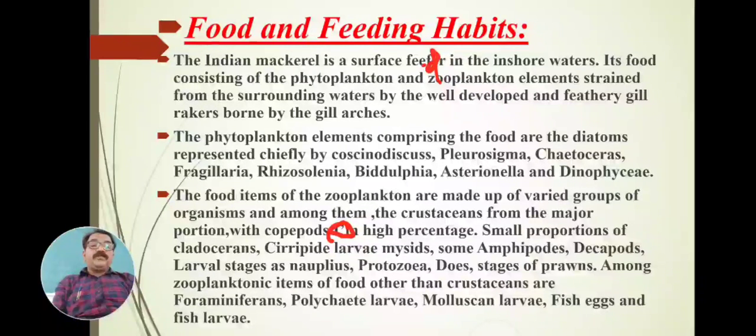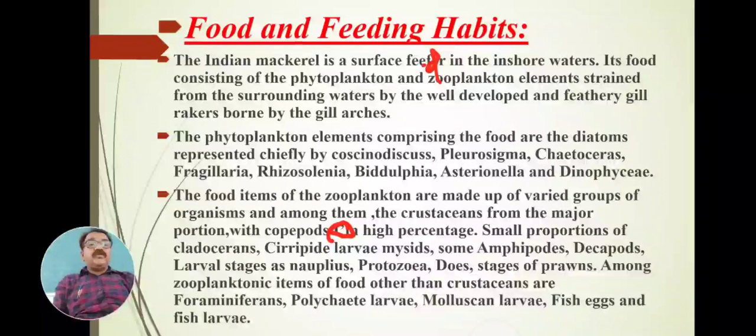Among zooplanktonic atoms of food other than crustaceans, the foraminiferans, polychaete larvae, molluscan larvae, fish eggs and fish larvae. All these are the animal food material or the zooplankton food material.